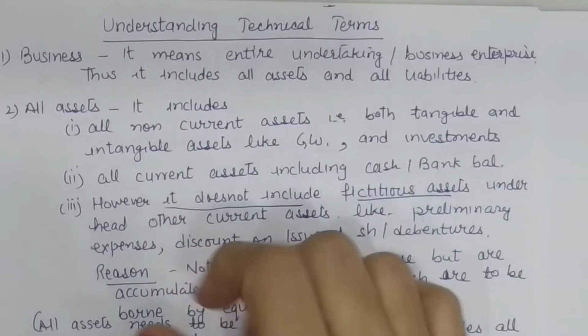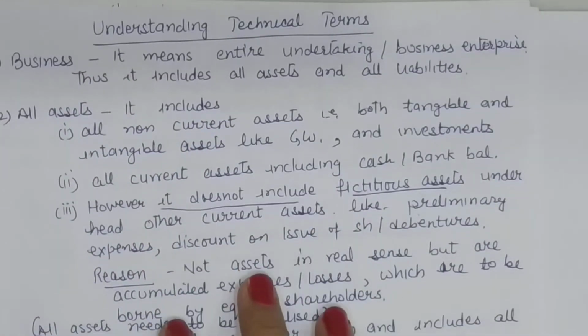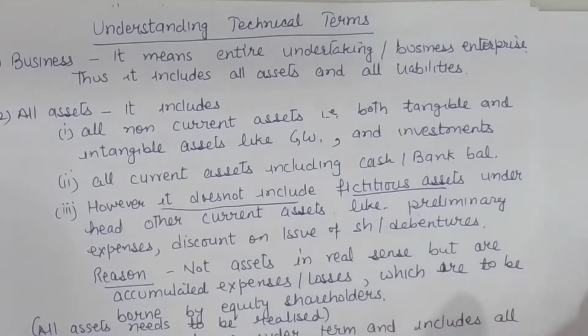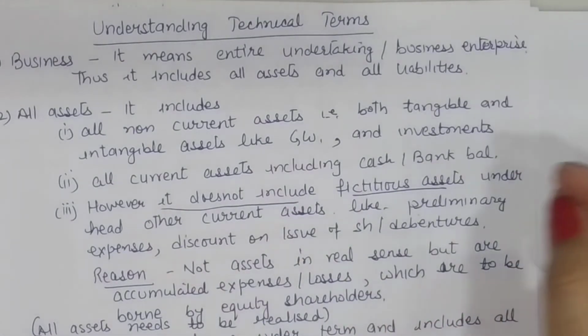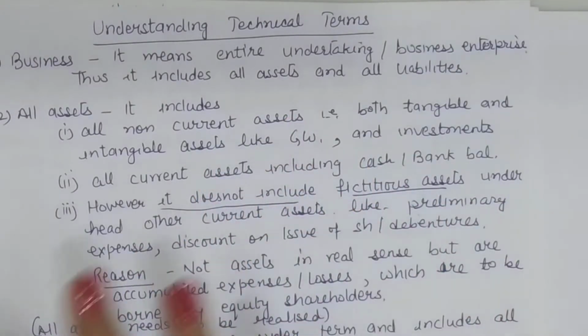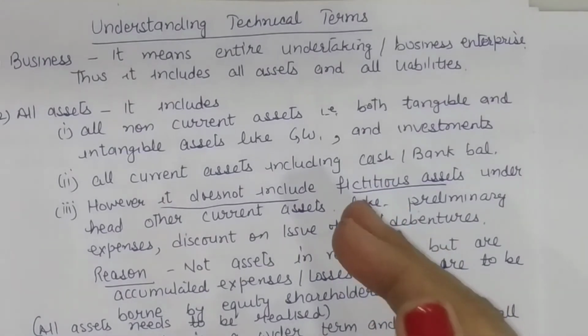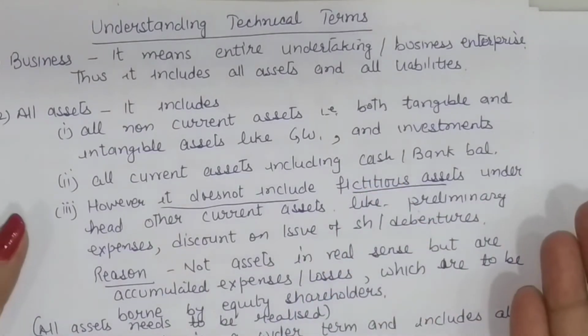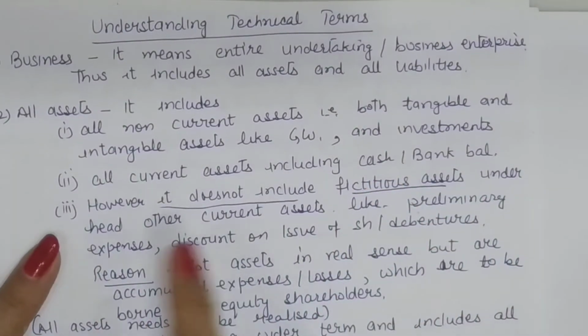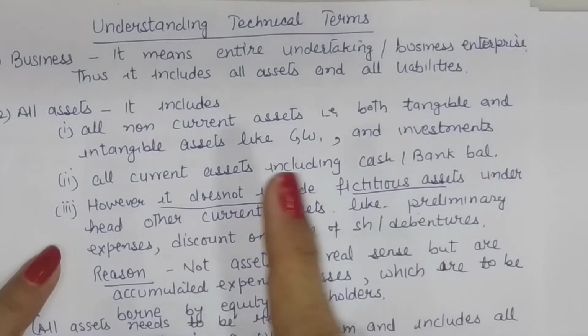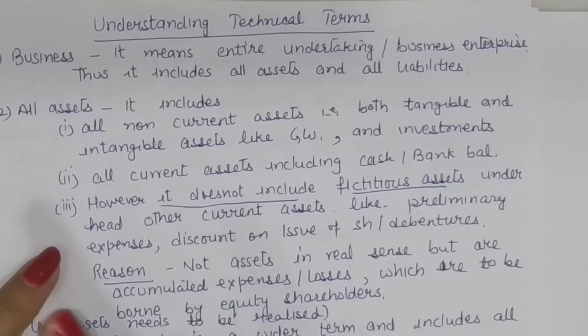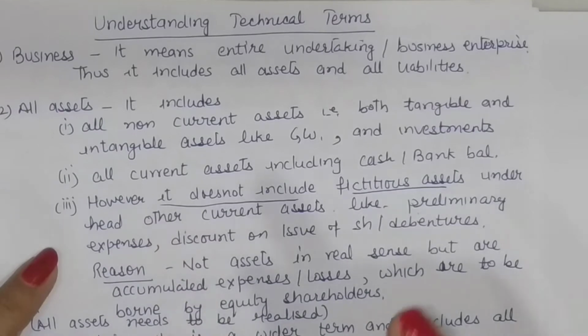And the reason is quite simple, because fictitious assets are not really assets. They are just accumulated expenses or losses which haven't been written off till now. We are not able to write off these losses till now. So being a debit balance, it is appearing on the assets. So the accumulated expenses or losses appearing on the assets head as fictitious assets will not be included.